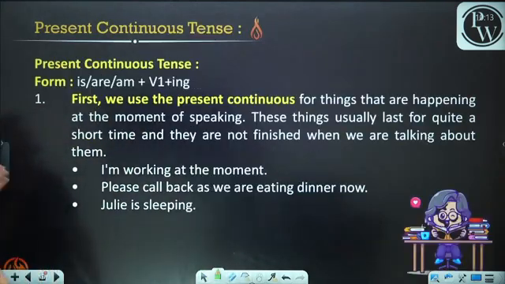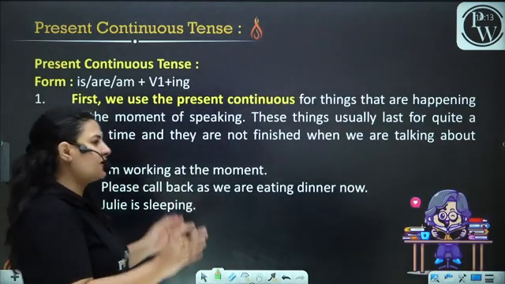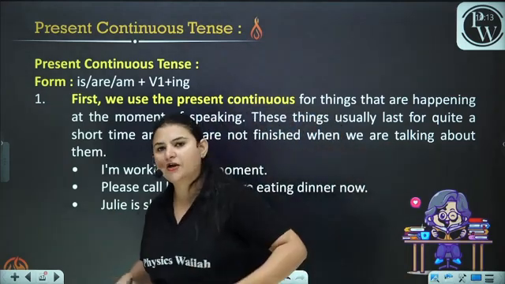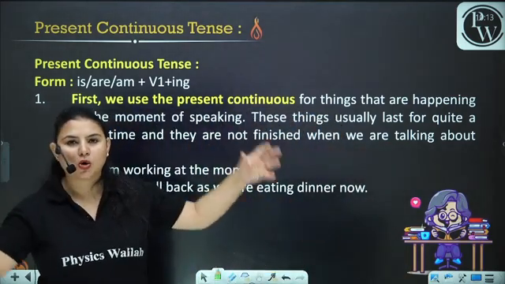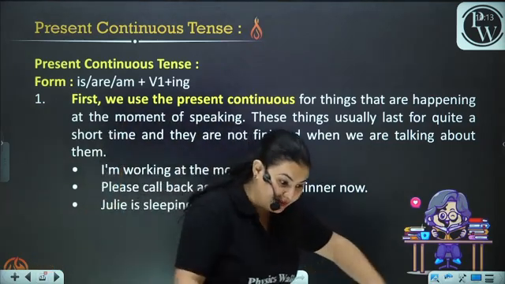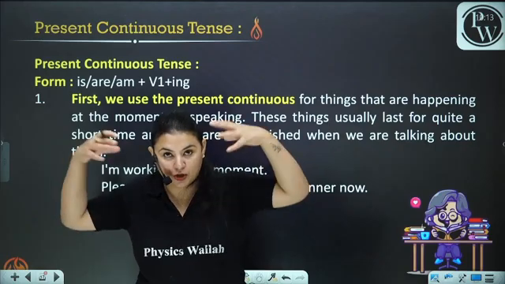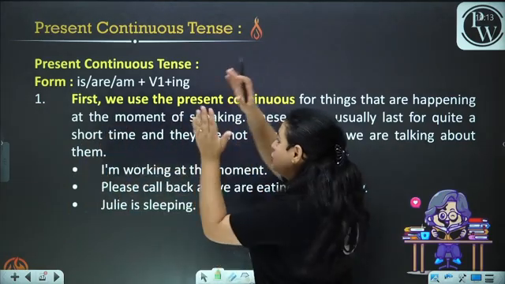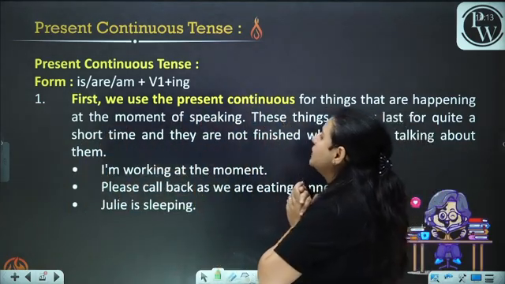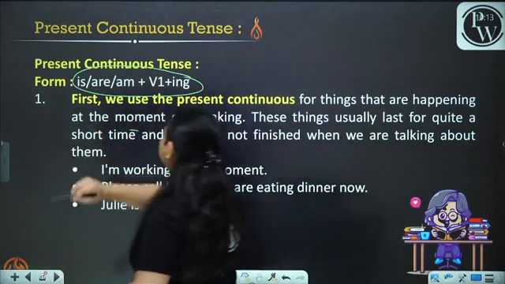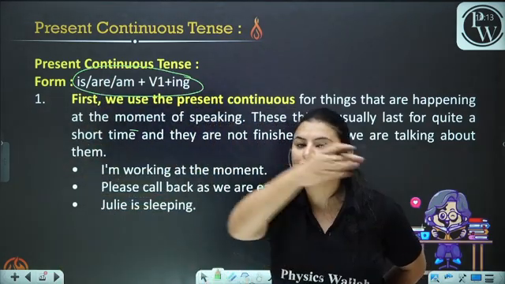Now, present continuous tense. Present continuous is quite simple to understand. Whenever we are talking about an event that is happening right now, which is taking place at the moment we are doing it, we use the present continuous tense. First of all, you should see the form is, are, am plus V1 plus ing, as I've already told you.